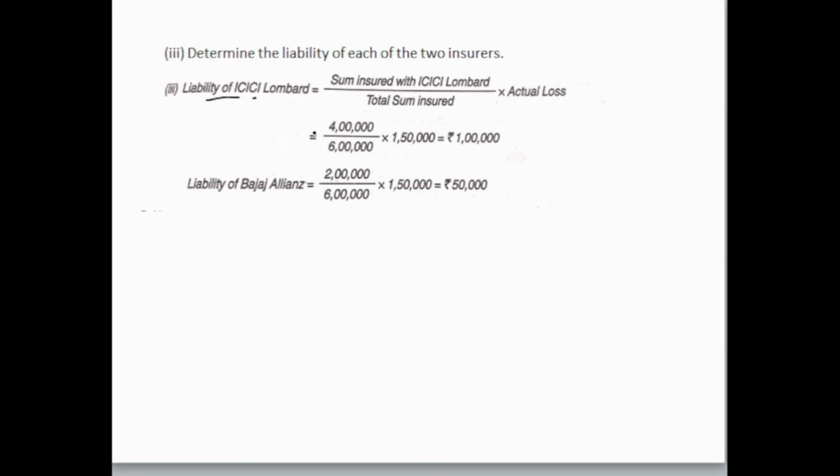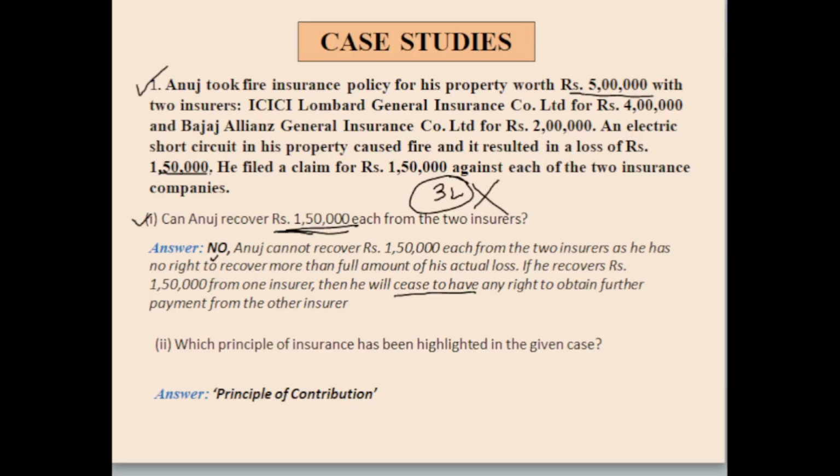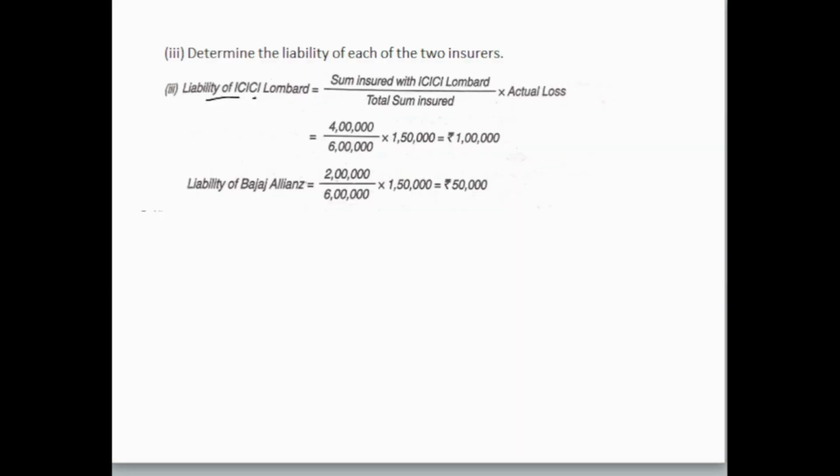ICICI Lombard से उसने कितना लिया? 4 lakh rupees लिया था. So 4 lakh divided by the total sum insured. Total sum insured was how much? 4 lakh plus 2 lakh, that was 6 lakhs. Okay, so the total insured is 6 lakh into loss, actual loss कितना का हुआ था, that is 1,50,000. So the answer comes to 1 lakh. So the liability for ICICI Lombard will be 1 lakh.